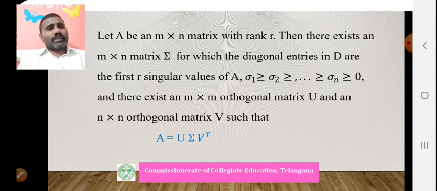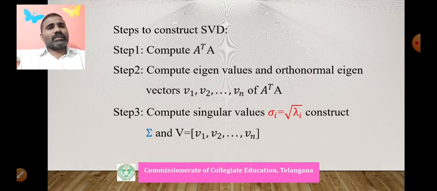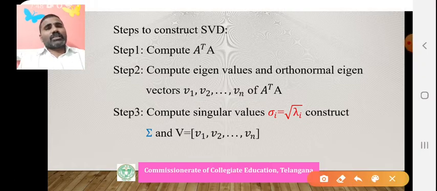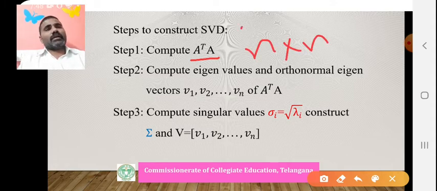Now, what are the steps involved to construct the singular value decomposition? Step 1: whatever m by n matrix A is given to you, first compute A transpose A, which is an n by n matrix.